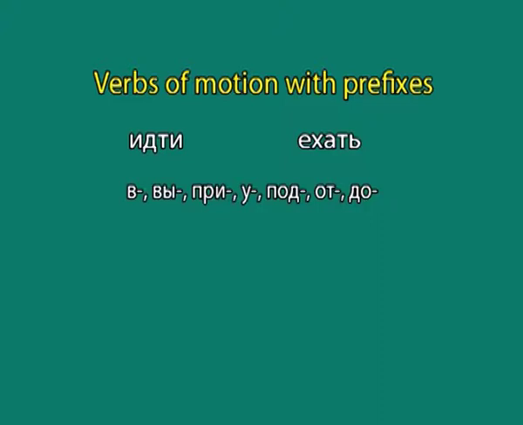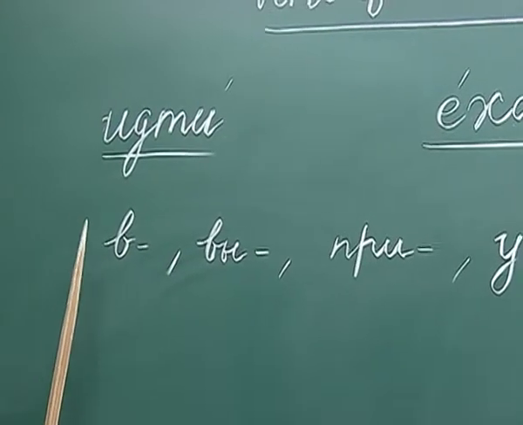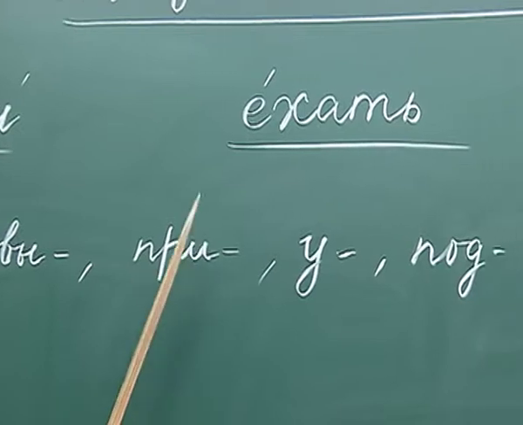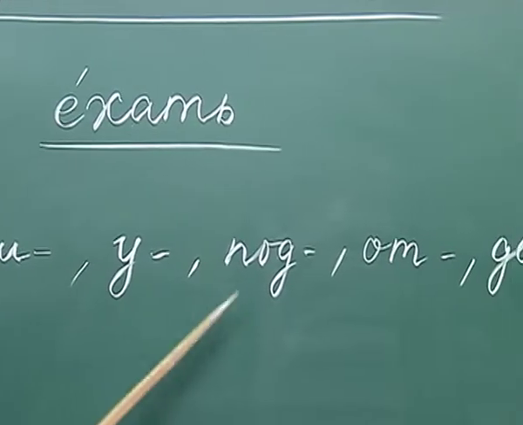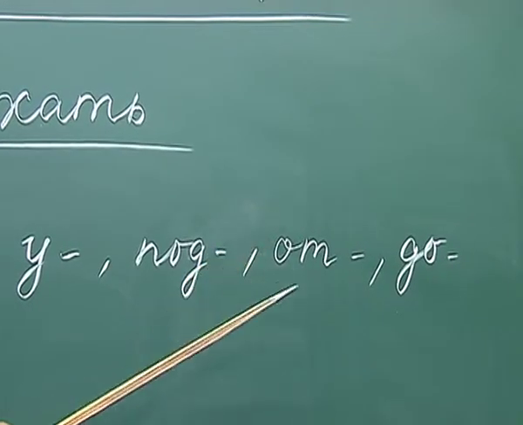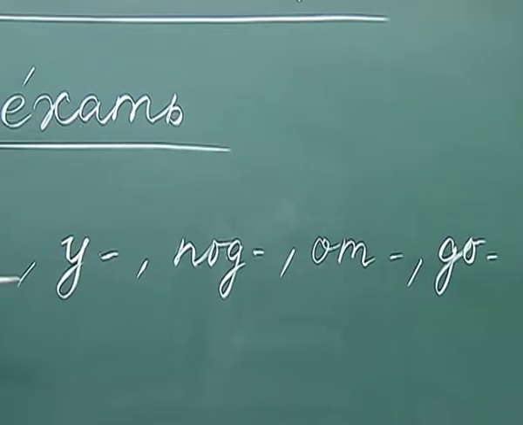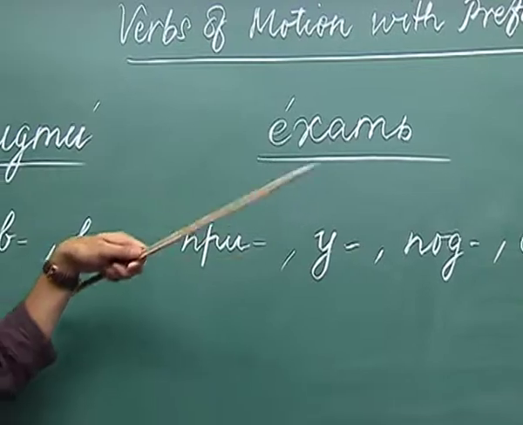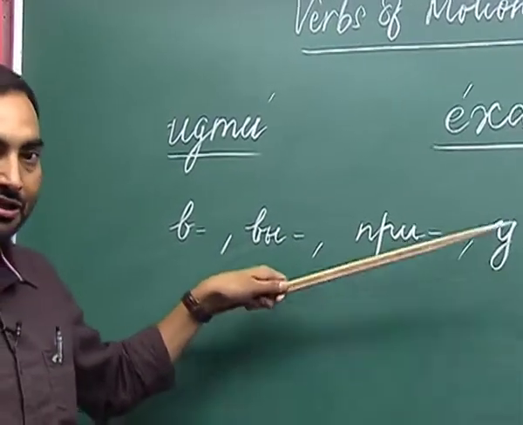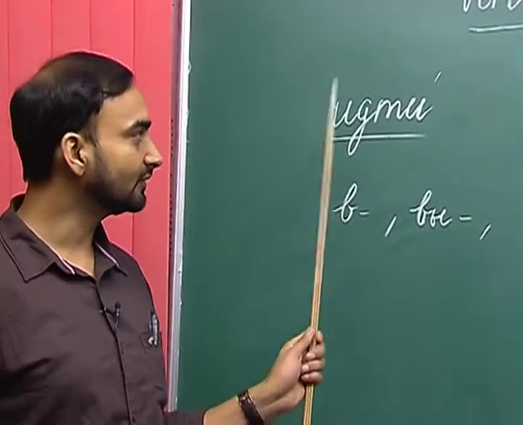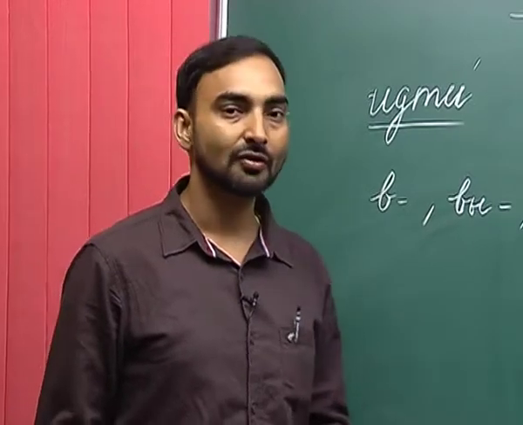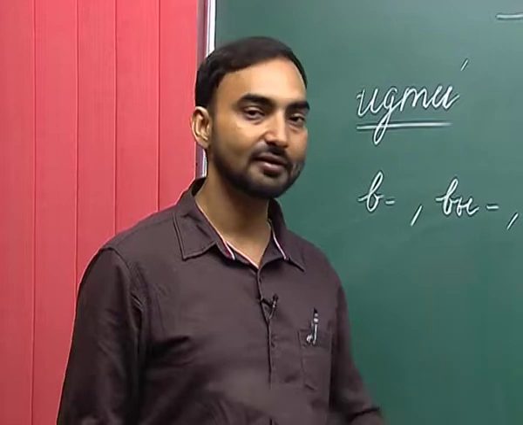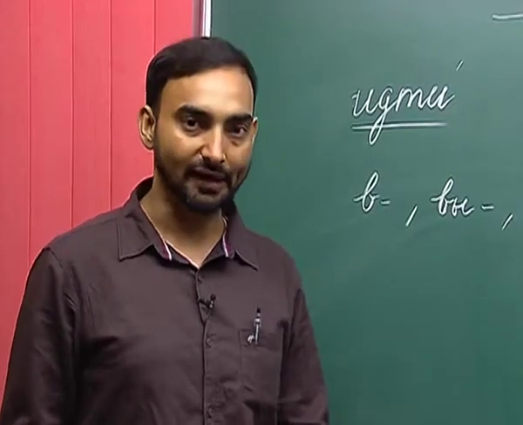For example, we will now discuss the prefixes в, вы, при, у, под, от and до. All these prefixes denote some additional meaning in addition to the primary meaning of these verbs. So, we will now discuss all these prefixes separately and in detail.